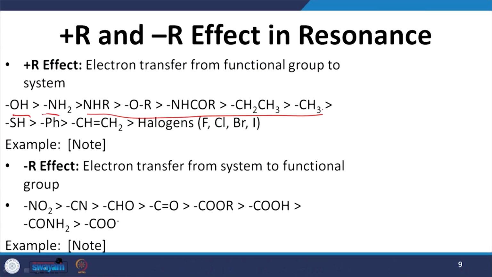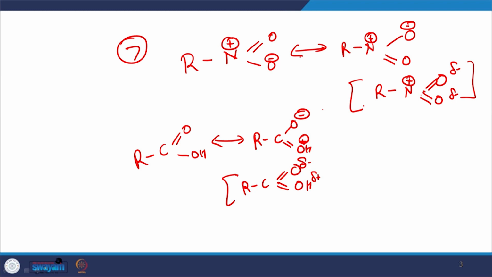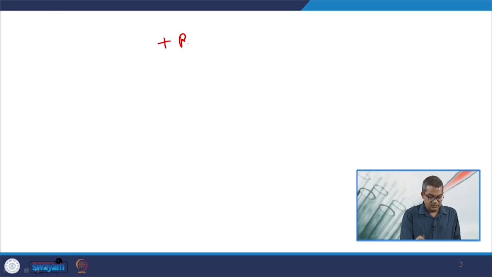Now this plus R deals with the electron transfer from functional group to the system. Like here you see that OH, what should be the sequential order for the transfer of these kinds of functional group within the system. Let's have another example of this particular approach, that is the plus R effect.